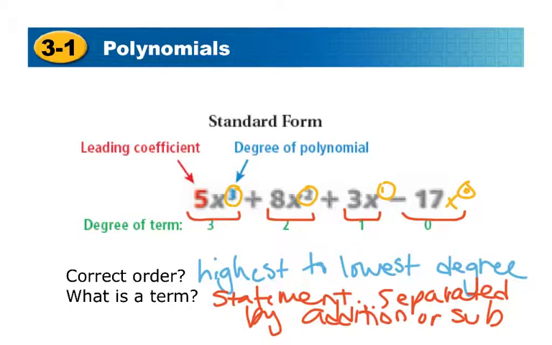Alright, so again, a term is each of these pieces, and our correct order is from highest to lowest.